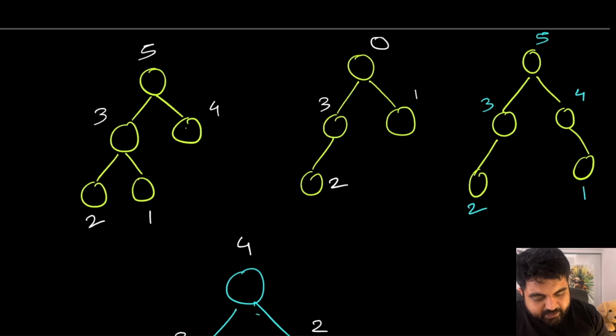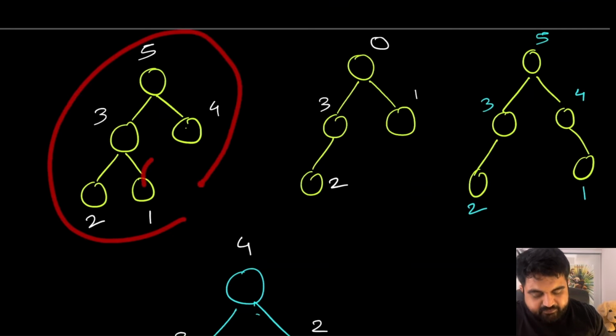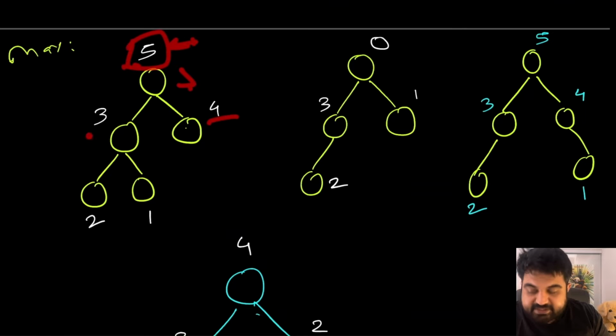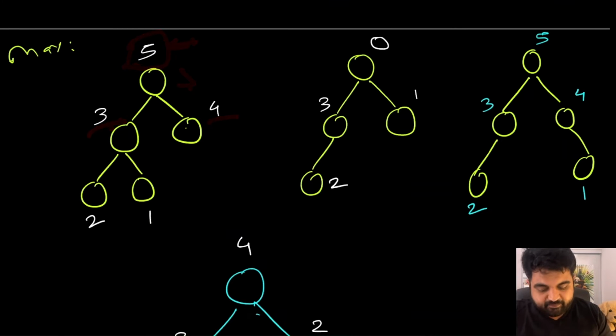Okay, so let's take this first example and try to understand whether this is a heap or not. As we can see in this case, we are following the property of a max heap. Why is this one a max heap? Because notice that at every single root layer the parent is always going to be greater than its subsequent child values. So this is the property of a max heap.